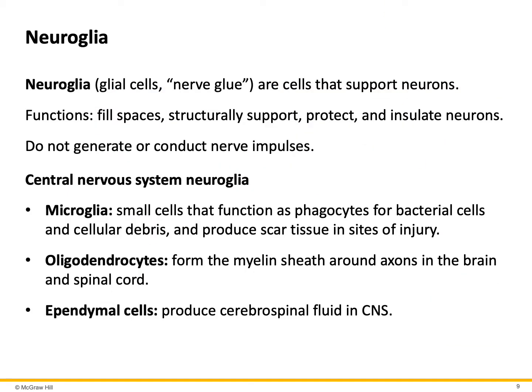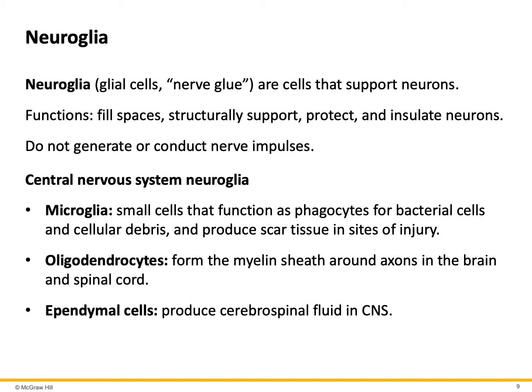So as I said earlier, neuroglia are the types of cells which support neurons and protect neurons, but they have nothing to do with conduction of electrical impulses. There are different types of neuroglia, both in the central nervous system and in the peripheral nervous system. The most important